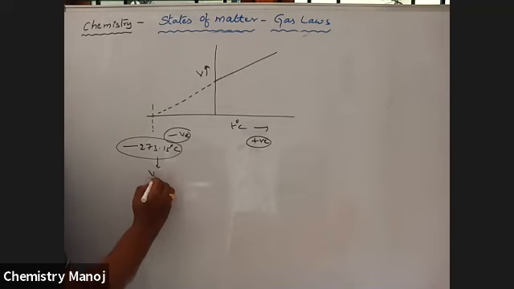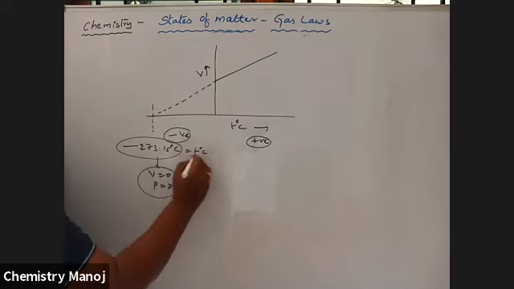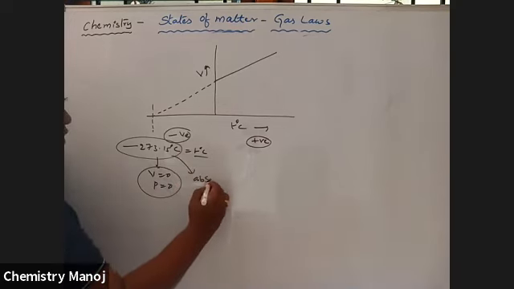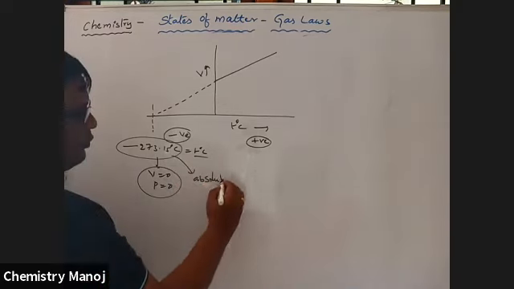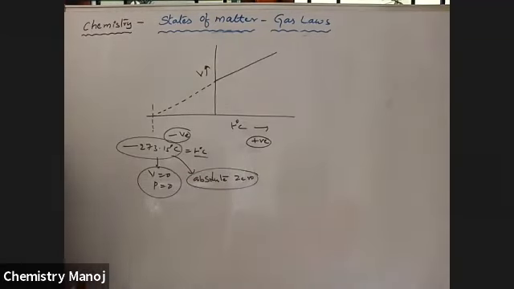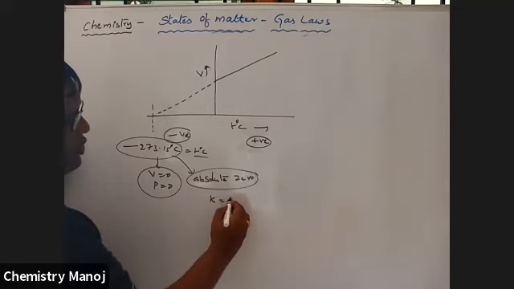Here, volume is equal to 0, pressure is equal to 0. At this temperature, the volume of the gas and the pressure of the gas become 0. That temperature is called absolute 0 temperature. Absolute 0 temperature means Kelvin scale value is equal to 0.